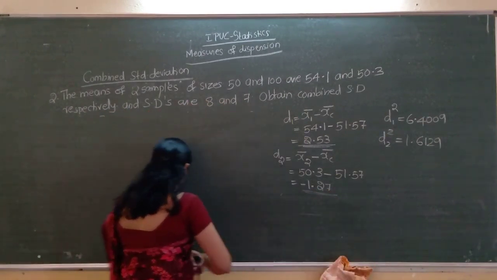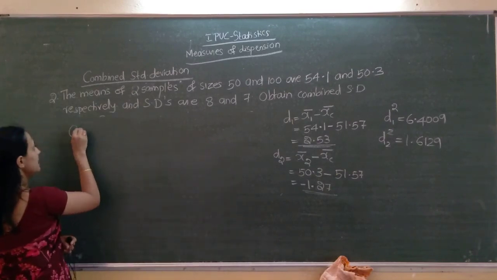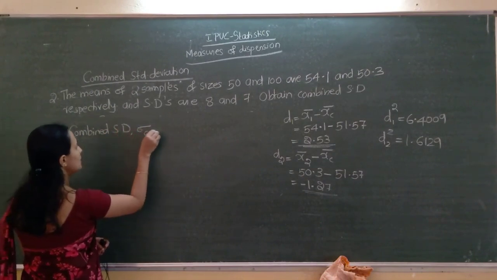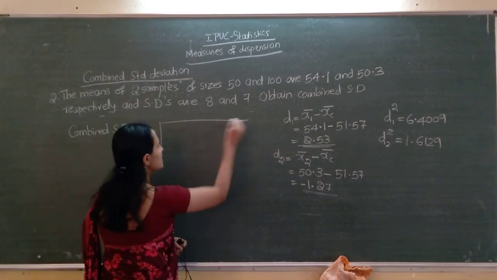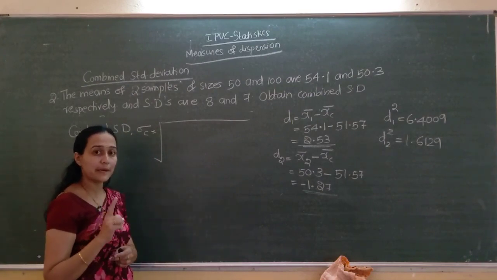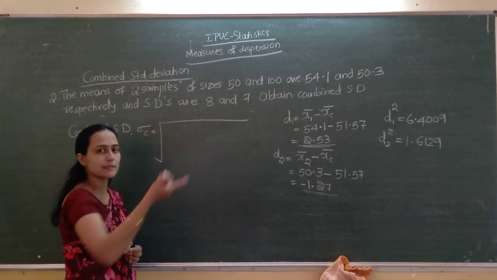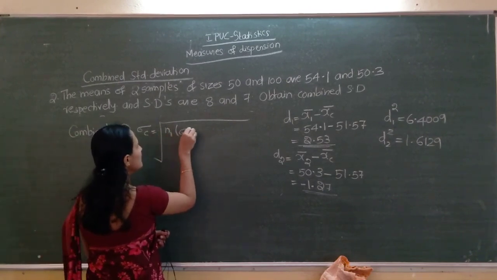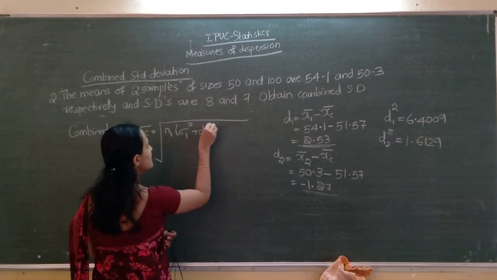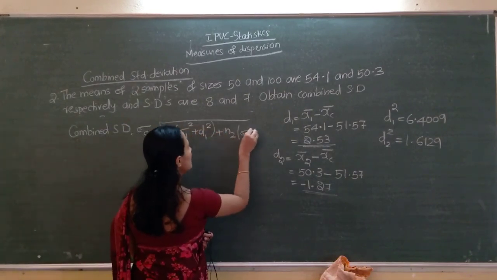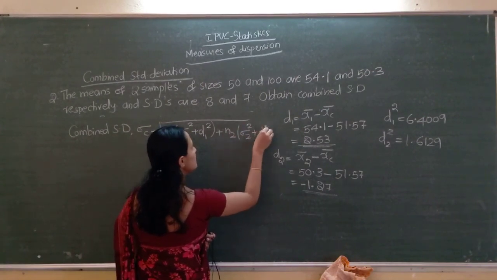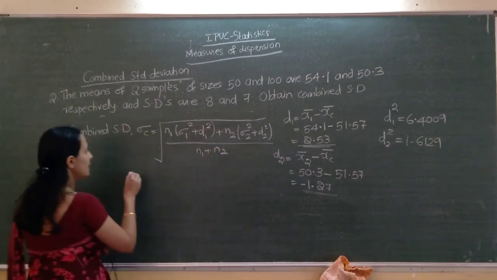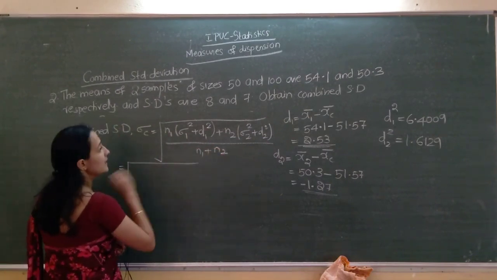If they ask for the combined variance, you just have to take the square, without the square root.